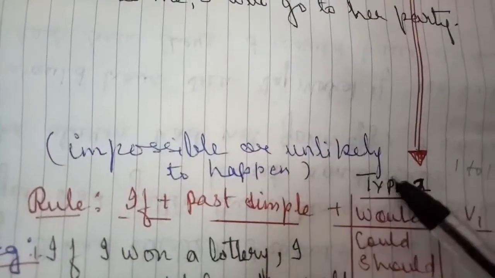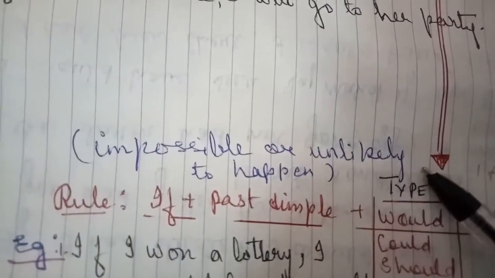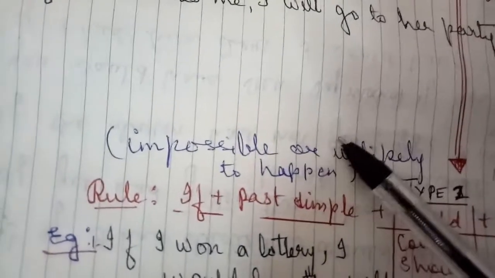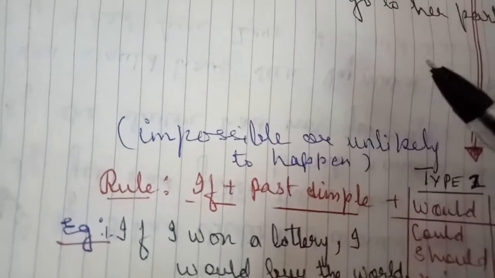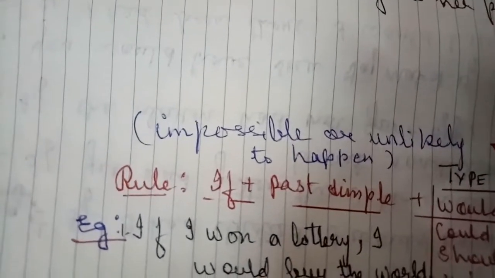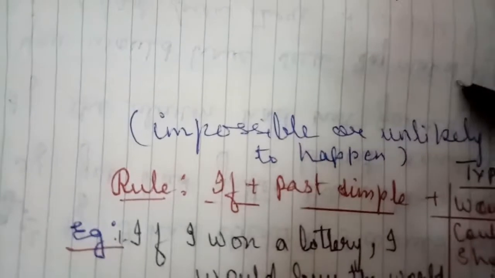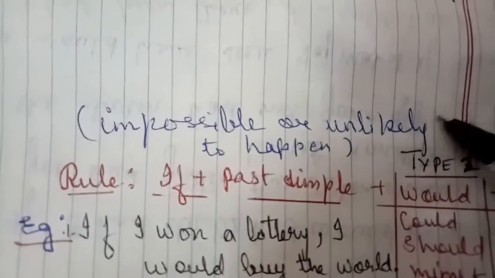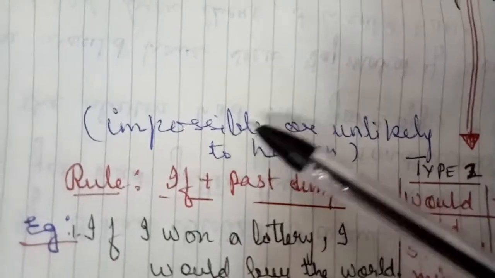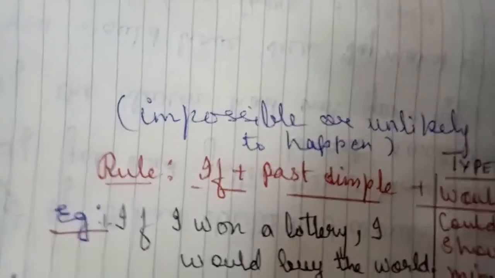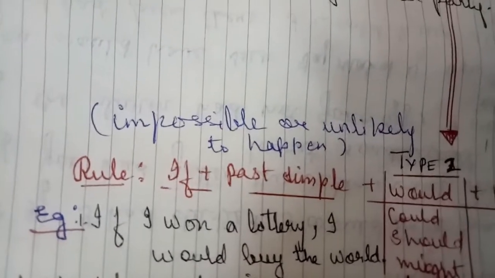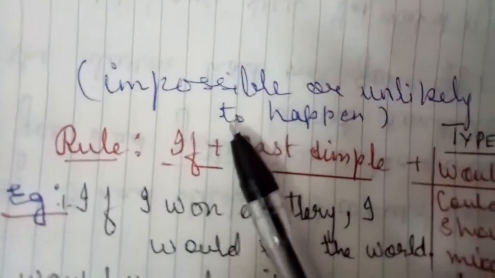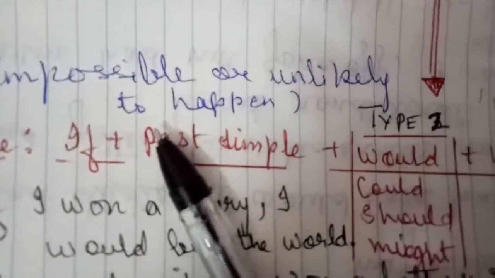In the type 2, here the conditions are impossible or unlikely to happen. Okay, you can say in the type 0 there is 100% possibility, in the type 1 there is a 50% possibility, and in the type 2 these are impossible, means there is hardly a 1% chance of the thing to happen. Like the rules are as follows. As I told you, simple, you follow the rule.